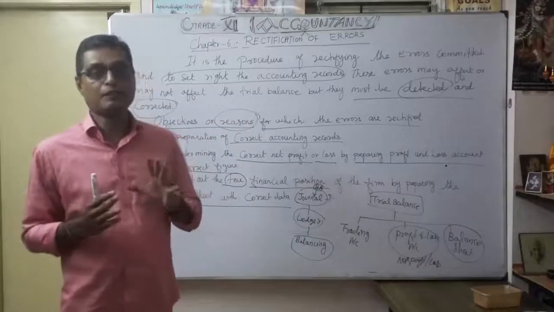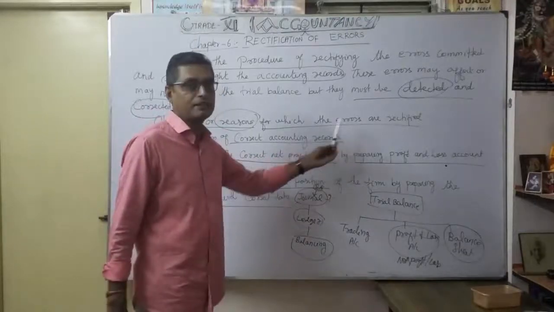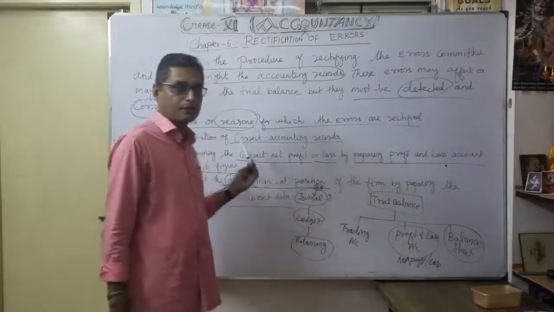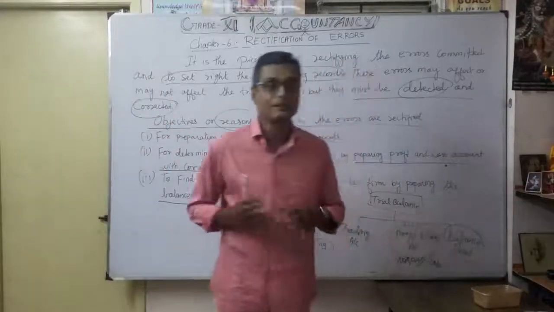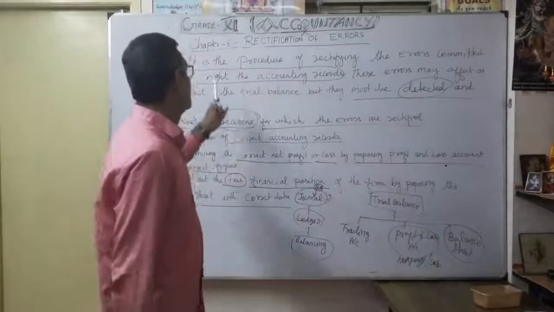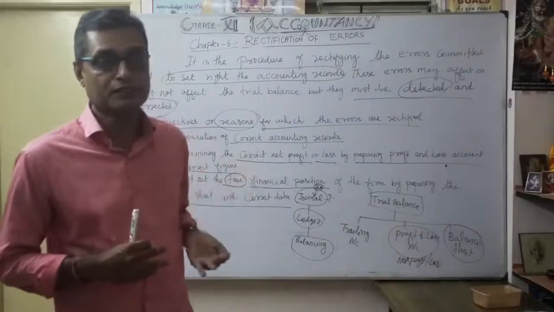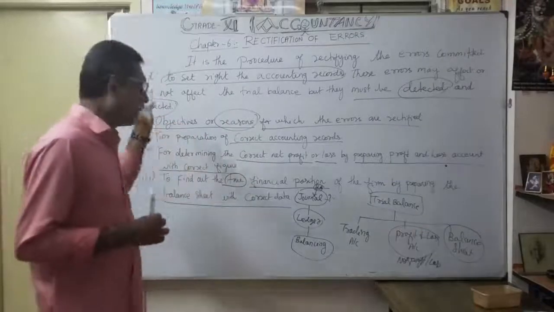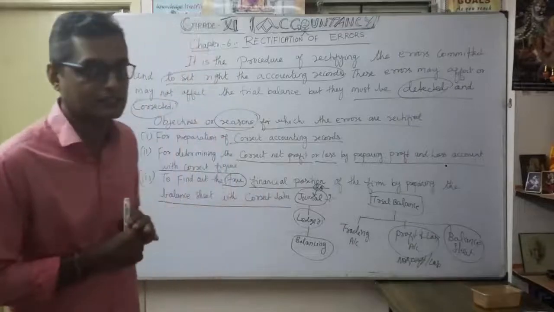So we find out errors and rectify them in order to prepare correct data. Then we know the correct net profit or loss, then prove the financial position of the company. That's the procedure to follow for rectifying the errors. Then we are going to discuss which errors affect the trial balance and which do not. Now let's see the further discussion.